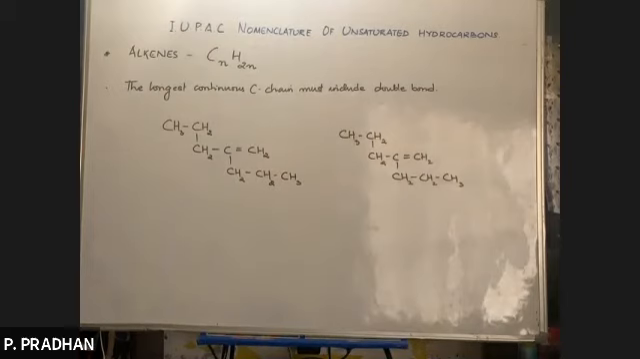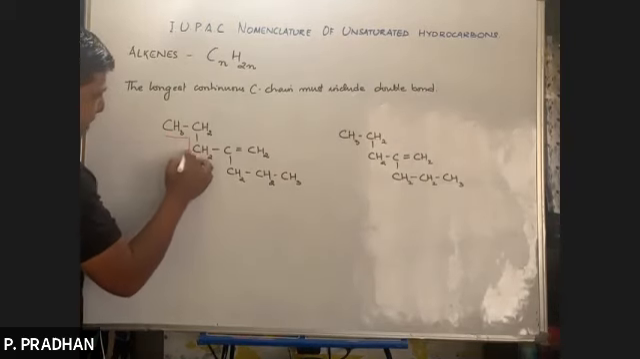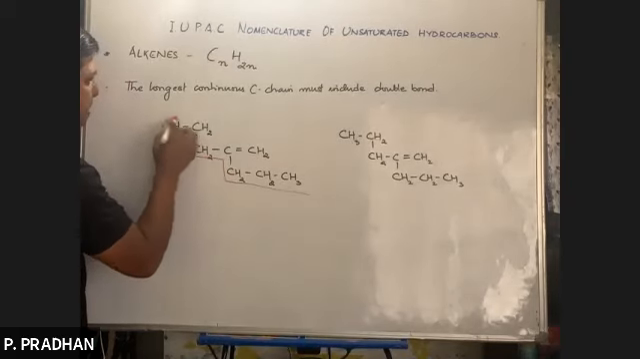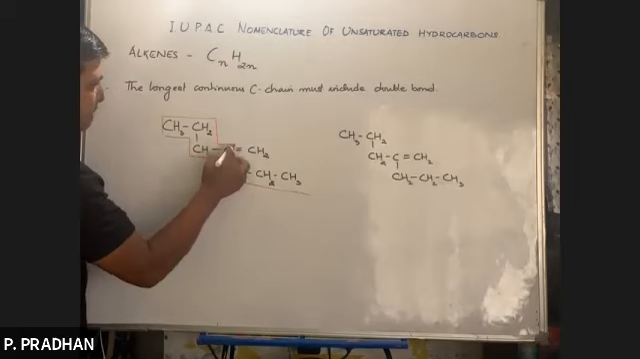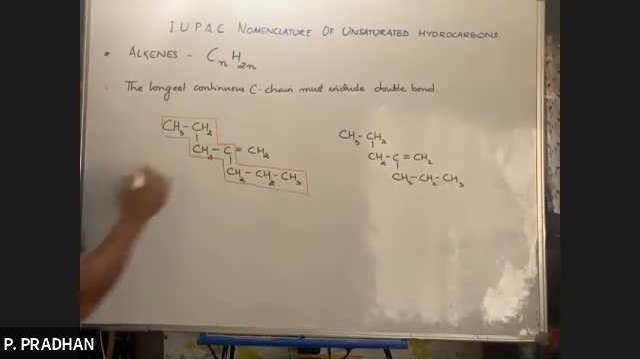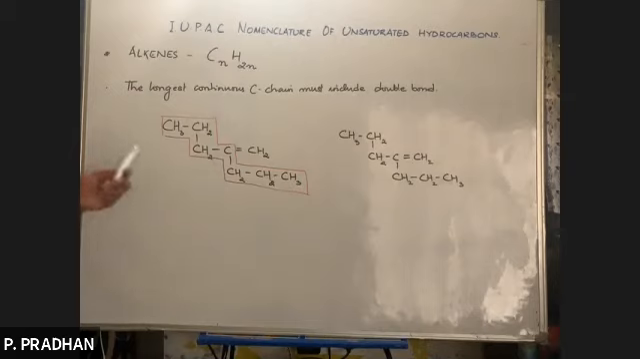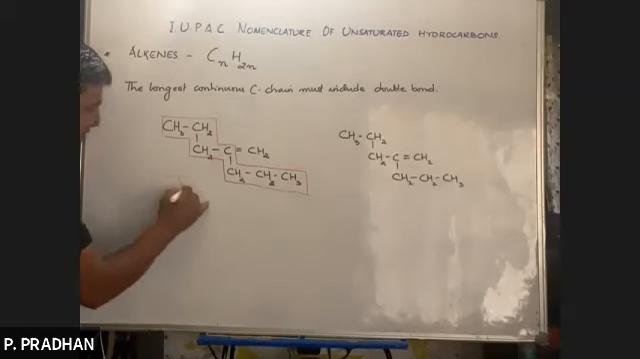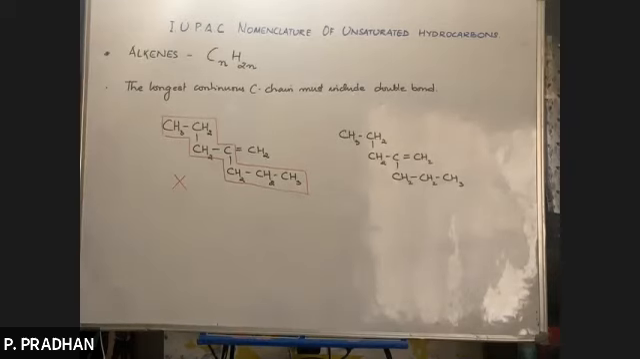So what does this mean? The longest continuous chain must include it. So now what I can do is, I may choose this as the longest continuous chain of carbon atoms. How many carbon atoms are there in this chain? 1, 2, 3, 4, 5, 6, 7. However, does this chain include the double bond? No, sir. No, it does not include the double bond. Look, there is no double bond anywhere. So no, this is the incorrect way of selecting the parent chain.